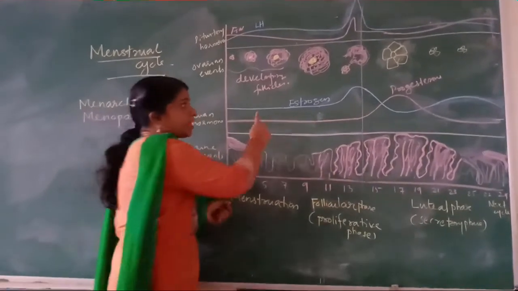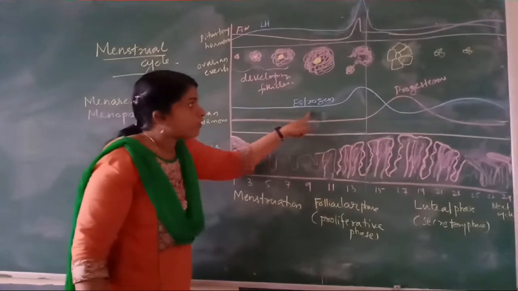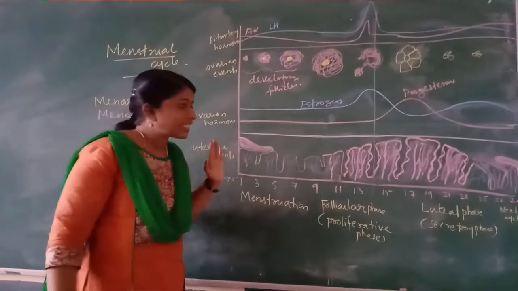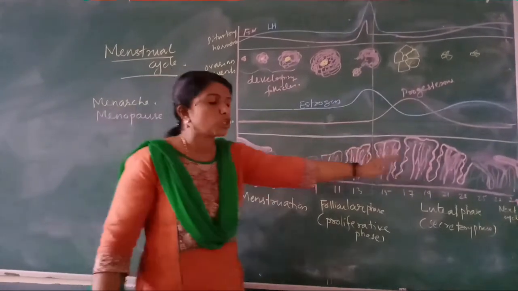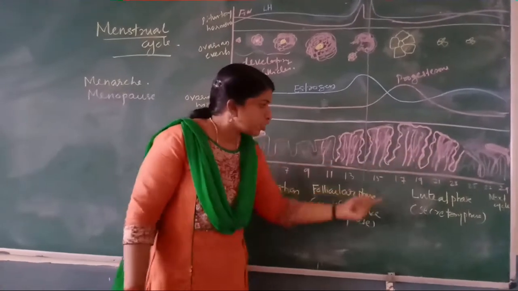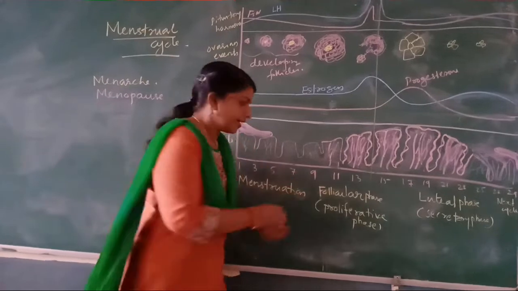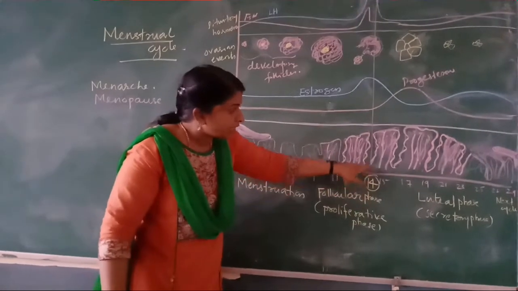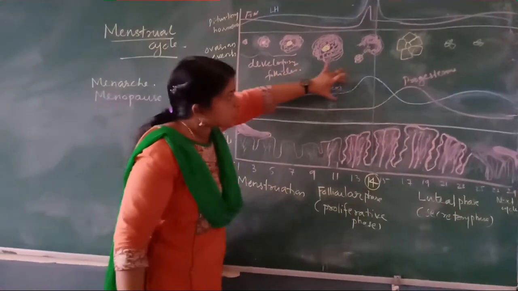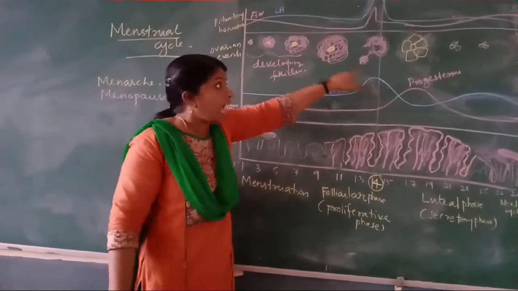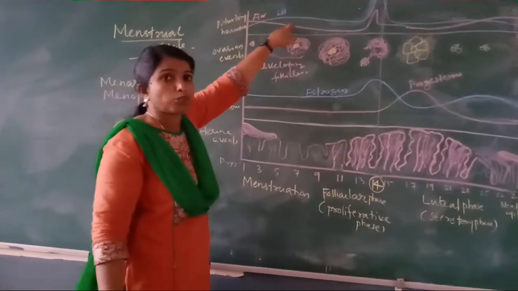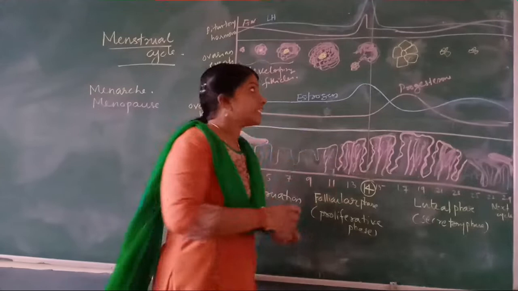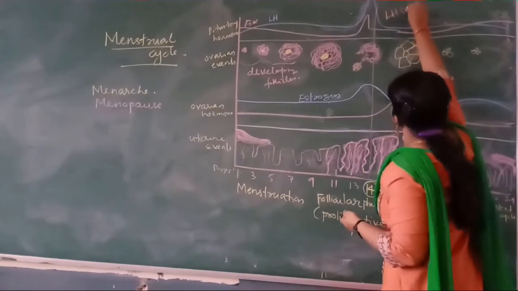And at that time you can see here the level of estrogen. It is going to a high level. And I told you the cyclical events repeat. The average duration is 29 days or 28 days. If it is 28, the middle period is day 14. Okay. At that time, what are the changes happening there? The estrogen level is maximum. And here also the pituitary hormones, FSH and LH, go to the maximum level, peak level, and this is known as the LH surge.